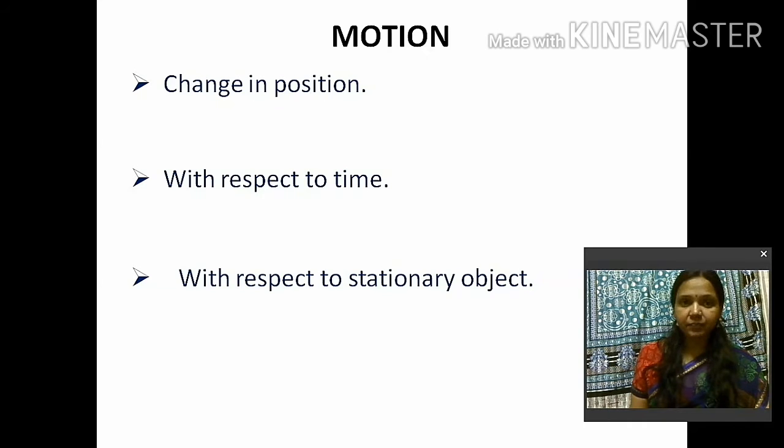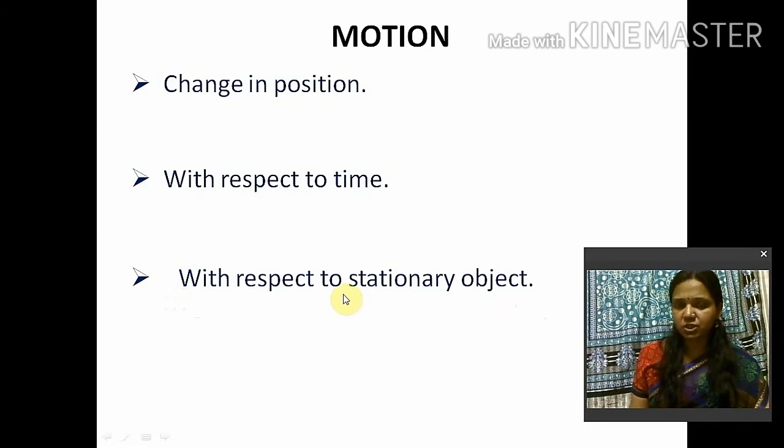Initial position is the position from where an object starts moving, and the final position is the position where it stops moving. Okay, now with respect to time, what do you mean by with respect to time? It means when an object starts moving, there must be some time, and when it stops moving, there must be some time, and there will be an interval of time. It may be 5 seconds, 5 minutes, or 5 hours. Okay, now the next thing is with respect to stationary object.